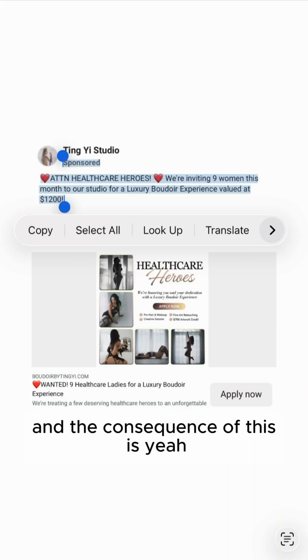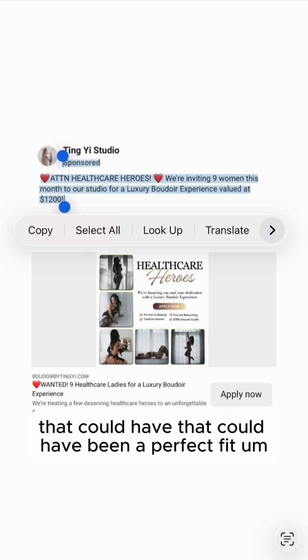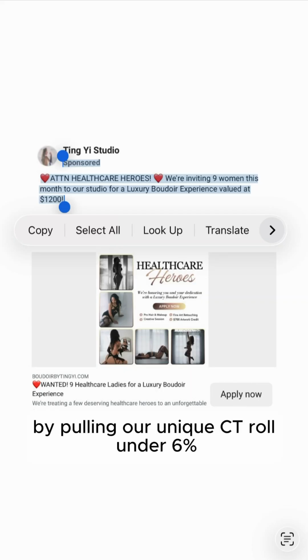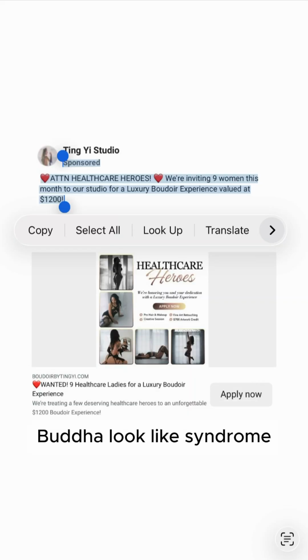And the consequence of this is, yeah, way more women gonna be scrolling by than necessary. That could have been a perfect fit. But they're scrolling right on by, pulling our unique CTR under 6% and increasing the probability that we have BLCS, Boudoir low click syndrome.